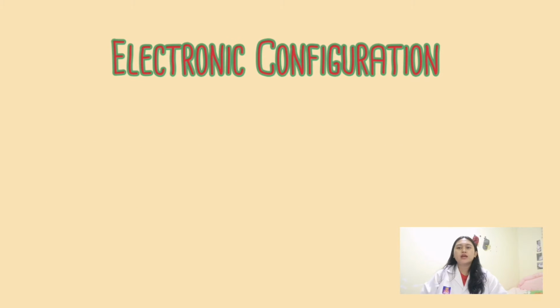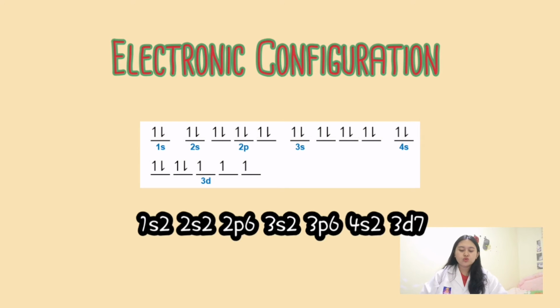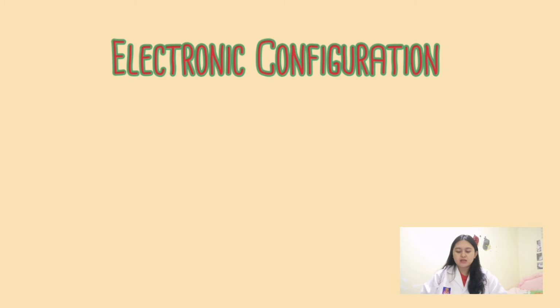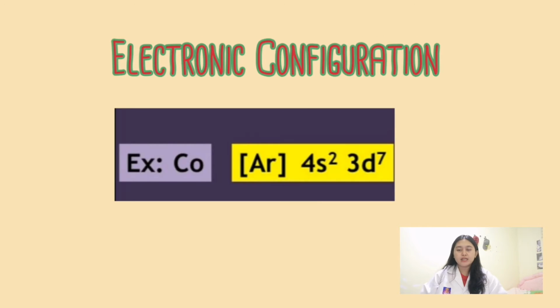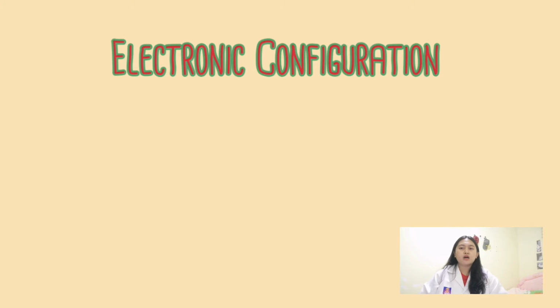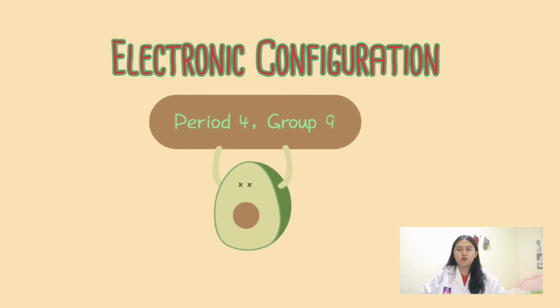Now, we're moving on to the electronic configuration of cobalt element. The electronic configuration of cobalt is as shown here: 1s2, 2s2, 2p6, 3s2, 3p6, 4s2, and 3d7. It can also be written as [Ar] 4s2 3d7, where Ar is argon from group 18 of the noble gases. From the electronic configuration, we will know the location of cobalt in the periodic table. Cobalt is located at period 4 and group 9 as a transition element.